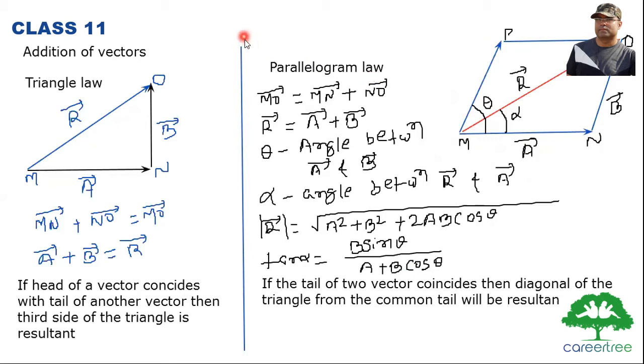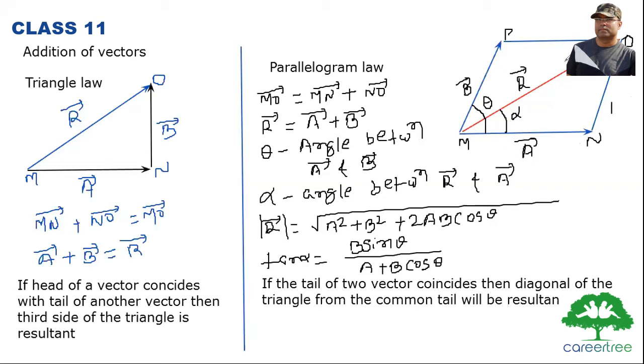So let me just make some correction here. MN vector is vector A and MP vector is vector B. You can see in this diagram MN vector is vector A and MP vector is vector B, and both tails coincide at point M, and we have formed a parallelogram.